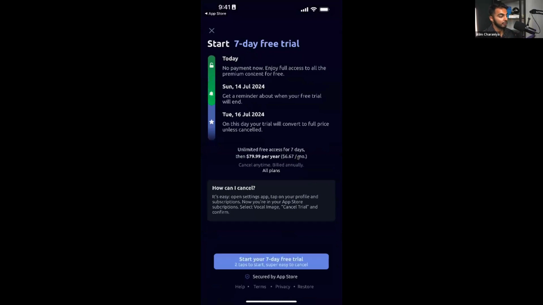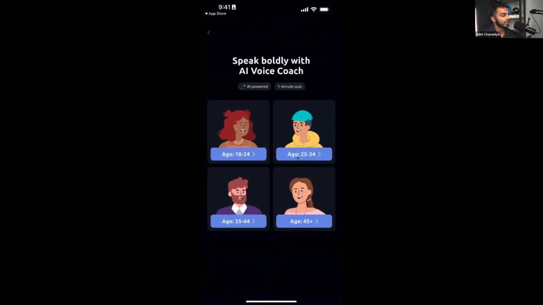Cool. So I hit continue, and the first thing they're doing is trying to throw me the paywall. This is probably a test to see how early they can get me to convert. But nice try. They're not going to get me this time. We're going to kick off the onboarding flow. So it's trying to figure out who I am.